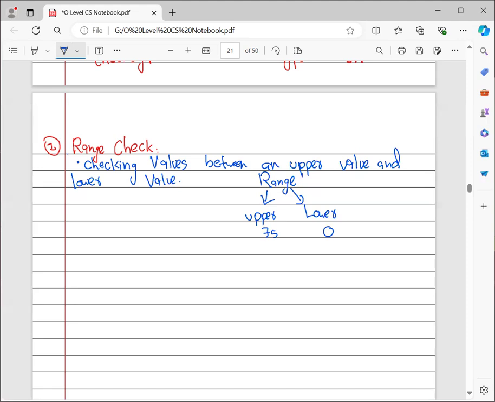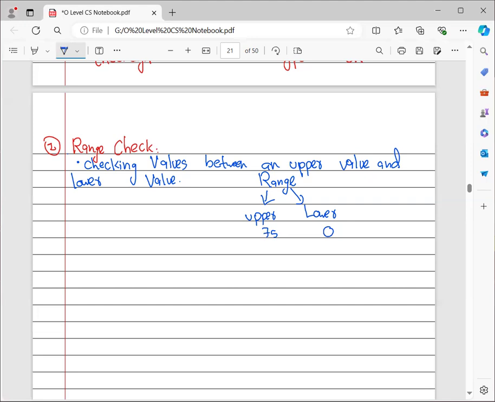Now, we will be discussing how I can write the code of this. Minimum and maximum is different. Minimum maximum checks which value is the maximum and which is the minimum throughout a number of values, whereas a range checks whether a value is in a certain range or not.